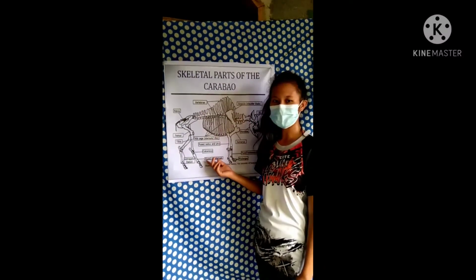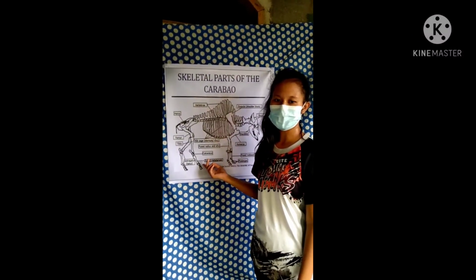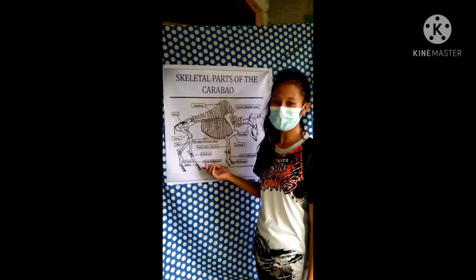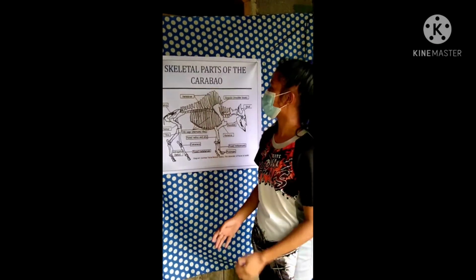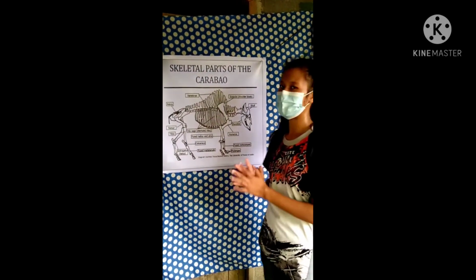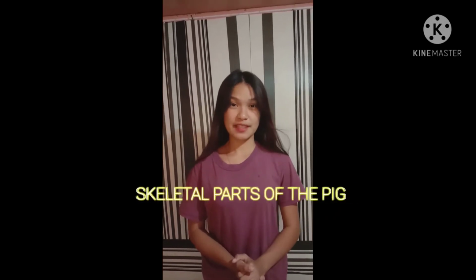Metatarsal. Metatarsal joints. Joints of the foot or the toe are called metatarsal. That's all for the skeletal parts of the carabao, and thank you. Let's proceed to the next animal, which is the pig.